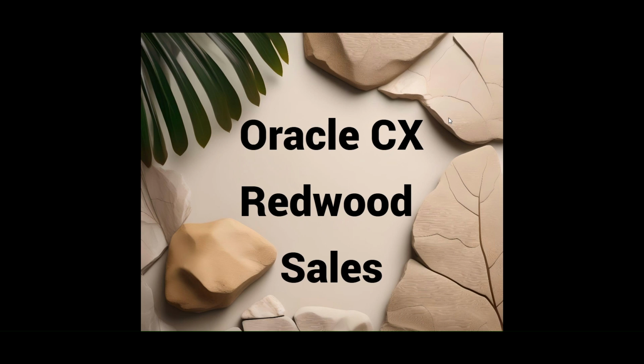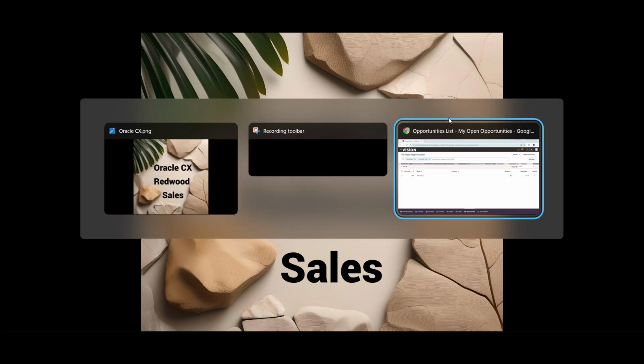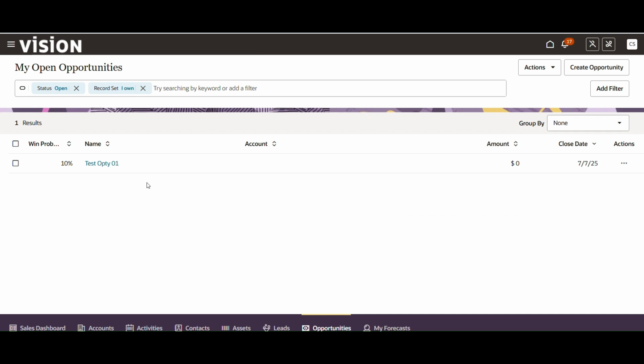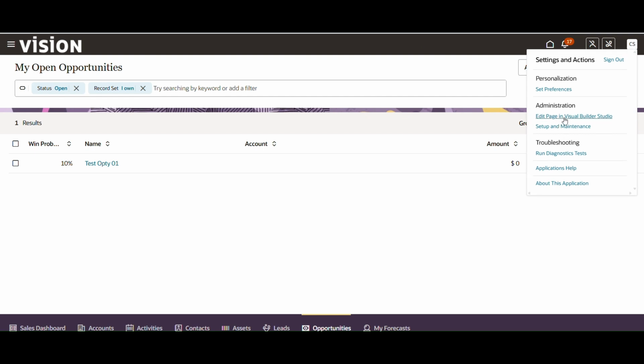Yeah, hello everyone. So in the previous session we saw how we can create the static URL. So in this session we will configure the dynamic URL. So let's start. So now we are on the opportunity. So let's edit this page in Visual Builder.